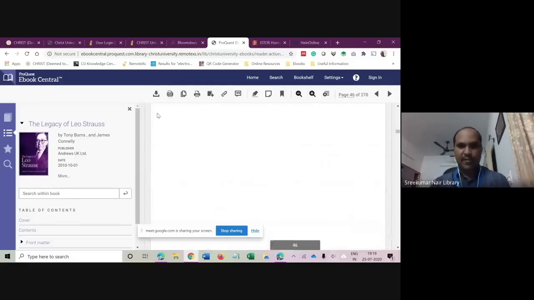At the top, I can see various options, right? It says full download. You have to sign in for full download, or otherwise, I can download the particular chapter. Okay.